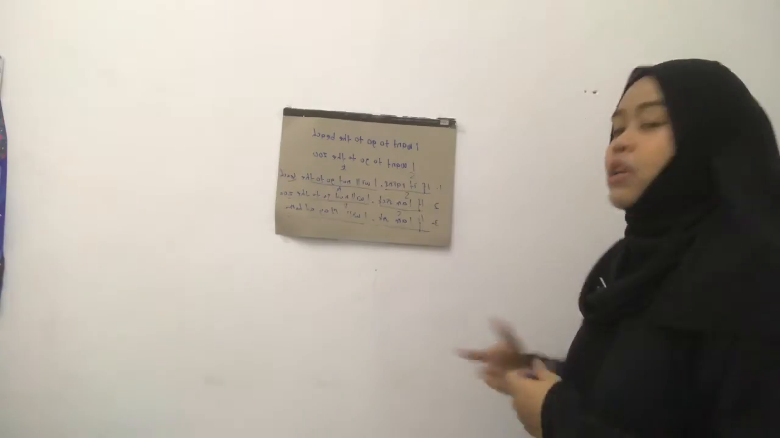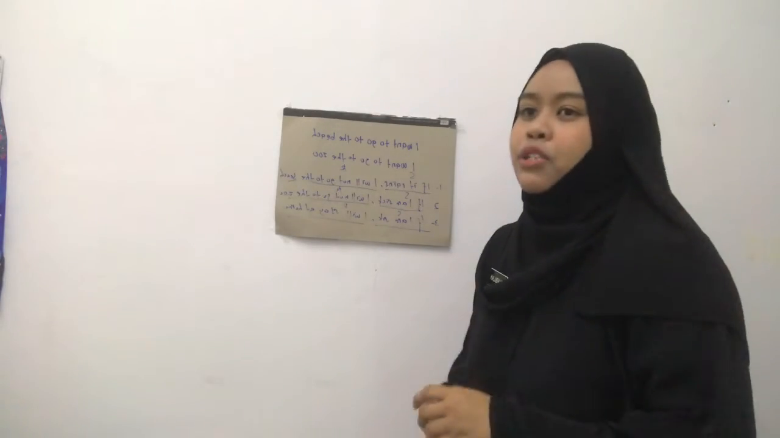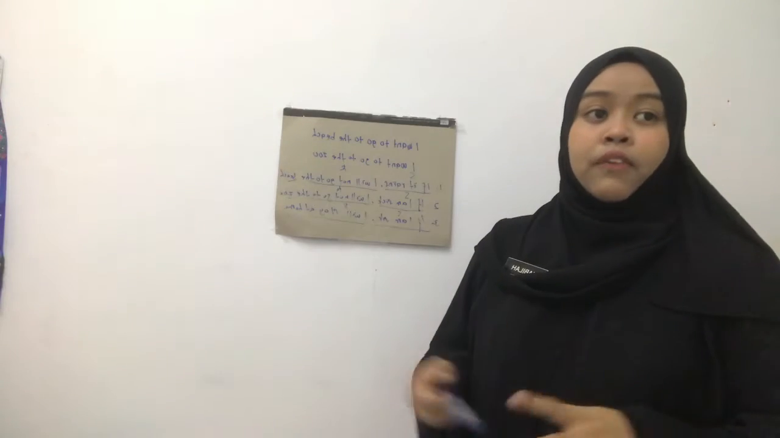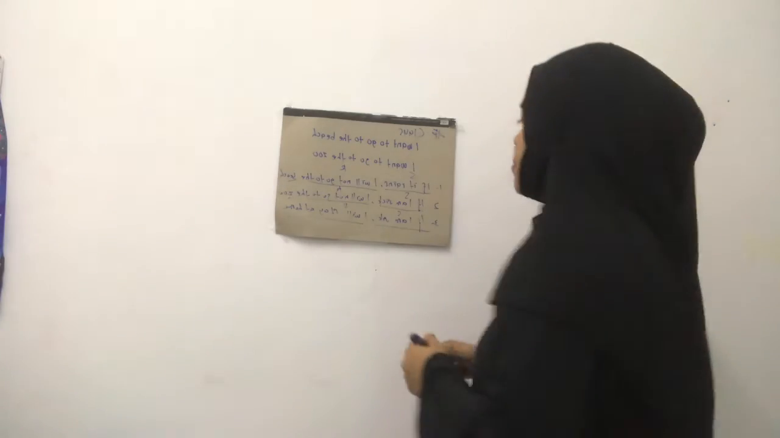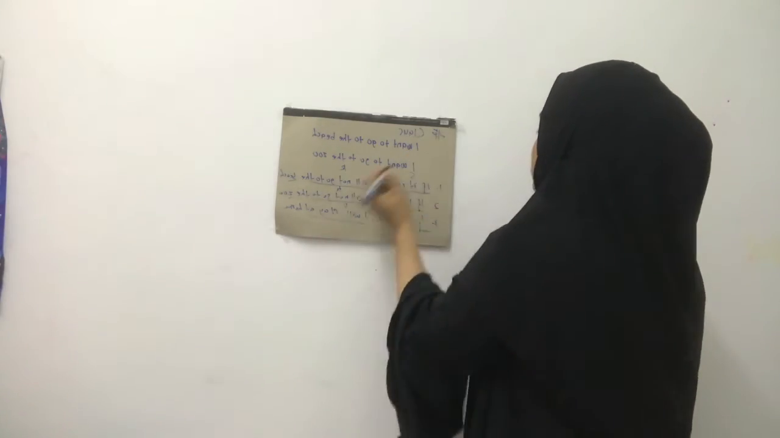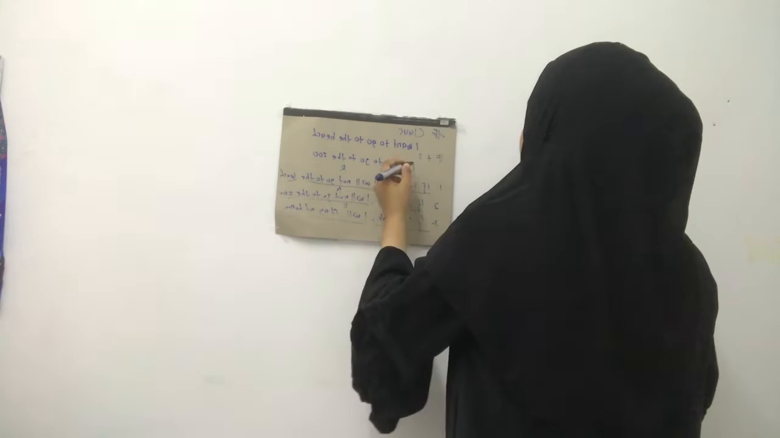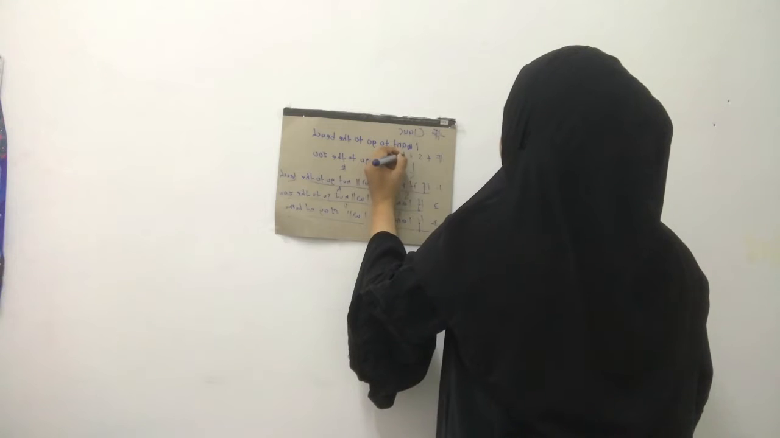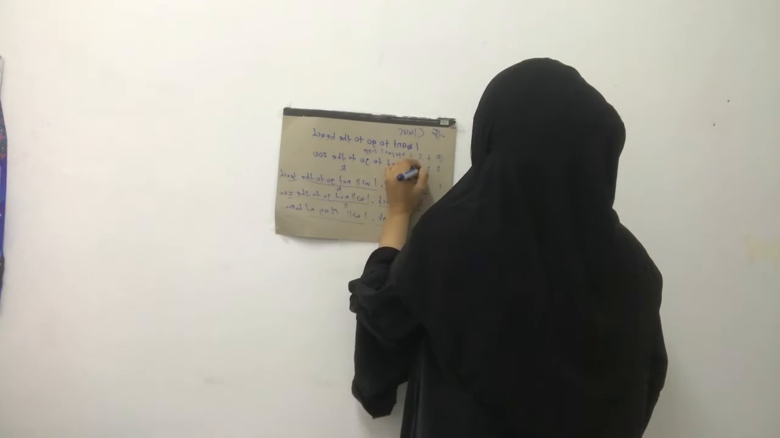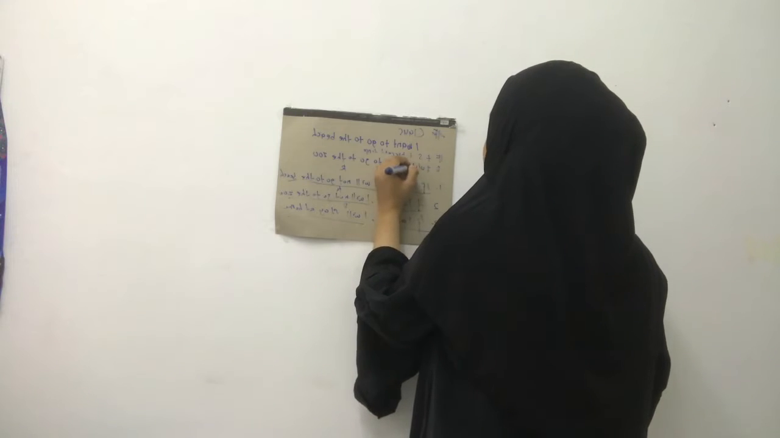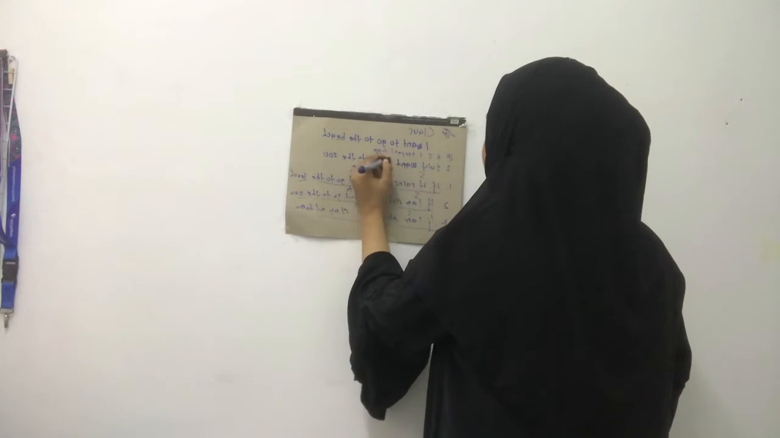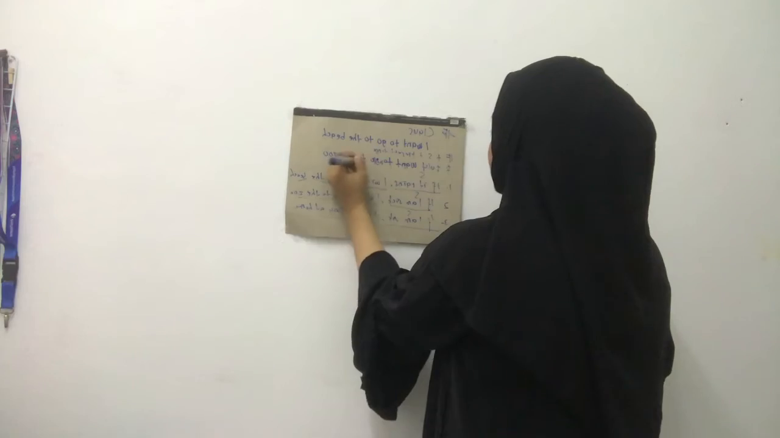So now, what are the grammar rules? I'm going to teach you the rules of the first conditional. The rule is very simple. For the situation clause, you will have if plus subject plus present simple tense. And for the result clause, we use future simple, which is subject plus will plus verb.